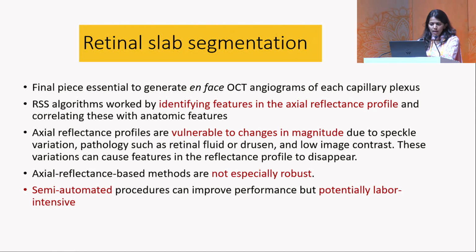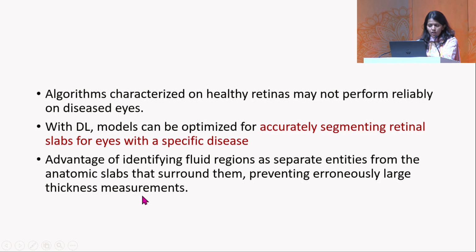Next is retinal slab segmentation. It is a final piece essential to generate en face OCT angiograms of each capillary plexus. Now, how do these retinal slab segmentation algorithms work? They usually work by identifying features in the axial reflectance profile and correlating them with anatomic features. However, these are vulnerable to changes in magnitude due to speckle variation, any pathology like retinal fluid or drusen, or low image contrast. And therefore, they are not especially robust. Semi-automated procedures can also be done to improve performance, but they're potentially labor-intensive. So with deep learning, models can be optimized to accurately segment retinal slabs for eyes with a specific disease.